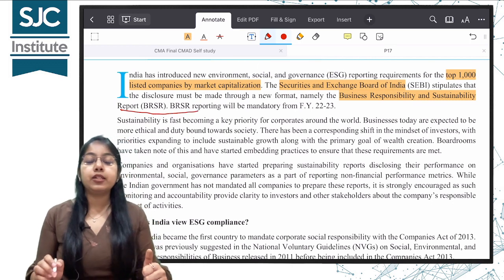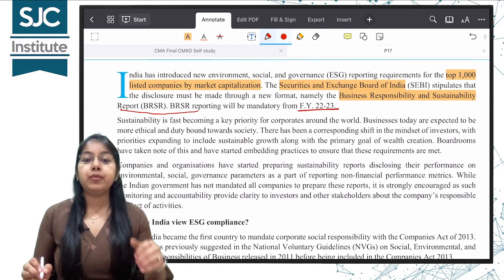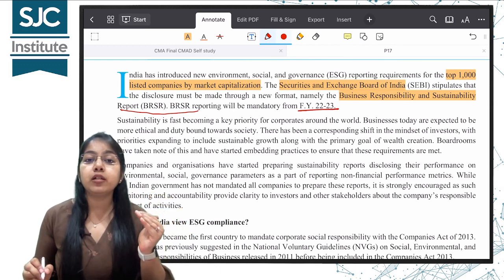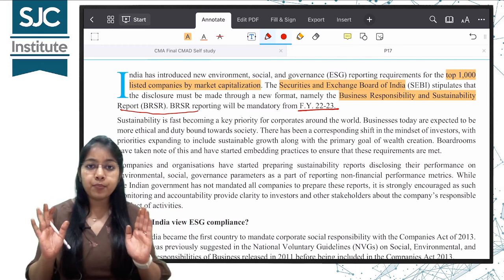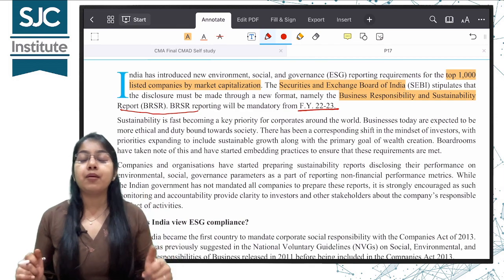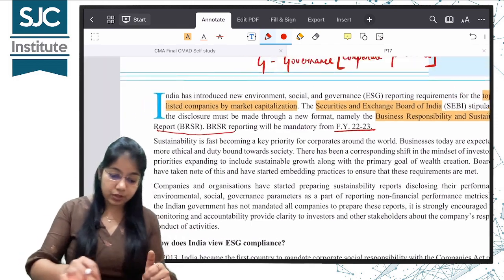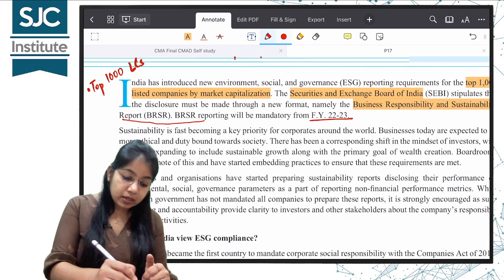It is mandatory from the financial year 2022-23. That means from financial year 22-23 onwards, this reporting will be mandatory for all companies. No, ma'am, only for the top 1000 listed companies as per market capitalization. So in this, you can just note down this reporting is applicable for the top 1000 LCs, that means listed companies as per market cap.